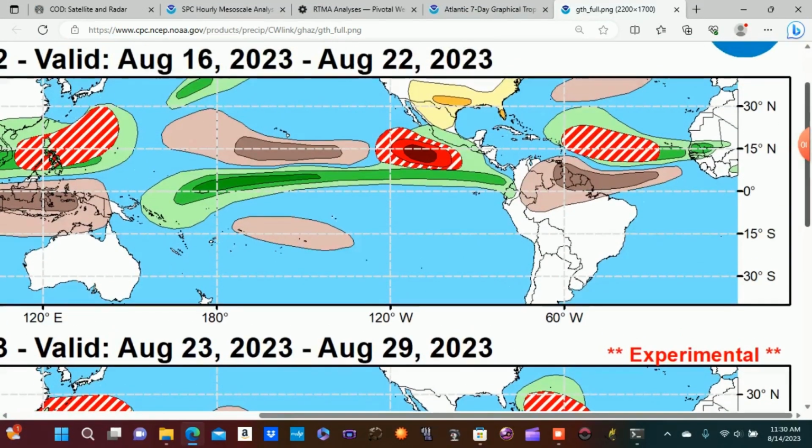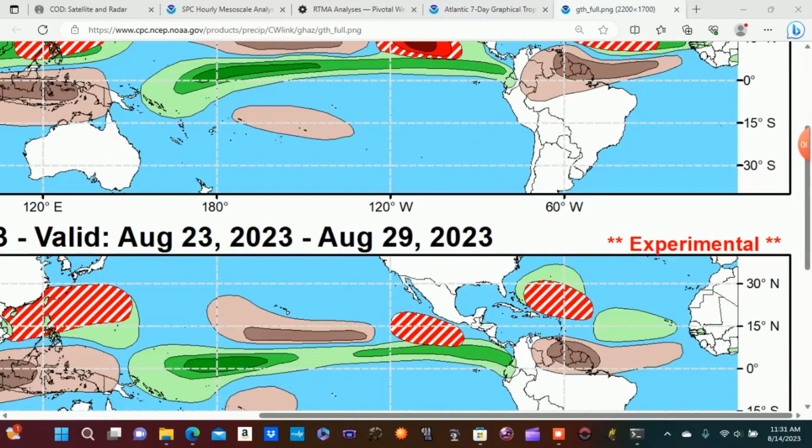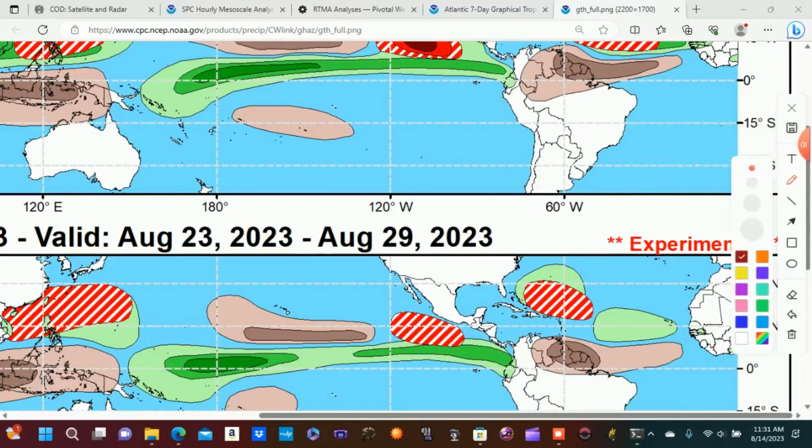So starting with week 1, or technically week 2, but this is going to be updated later this week. And so we have an area of tropical development possible for this later this week and into the beginning of next week. And then as we go into the following week, August 23rd through the 29th, that area shifts off to the west over the western Atlantic. And so this is just going to show that while hurricane season has been quiet over the past several weeks, that is expected to change as we go towards the end of the month and as we head towards the peak of our hurricane season.